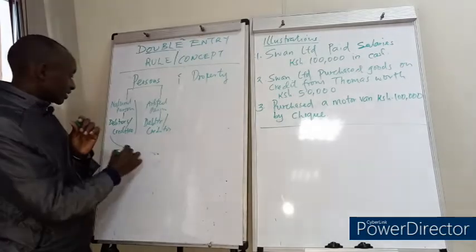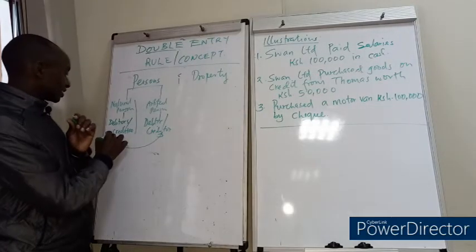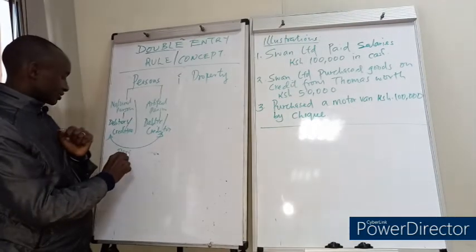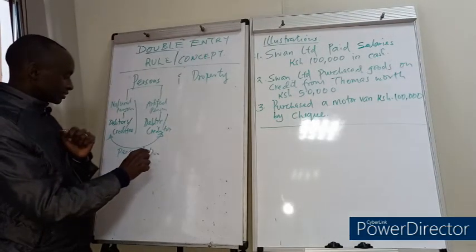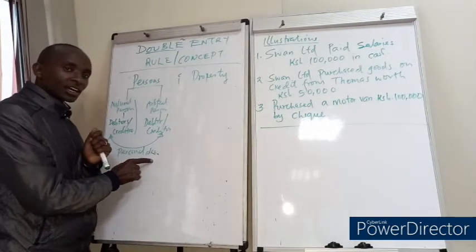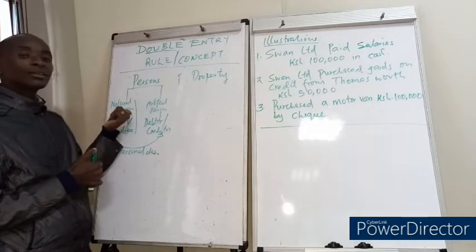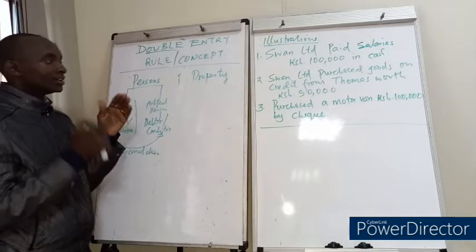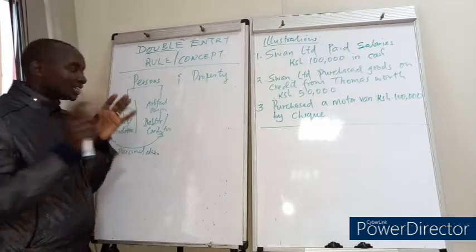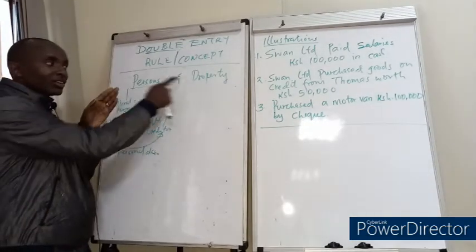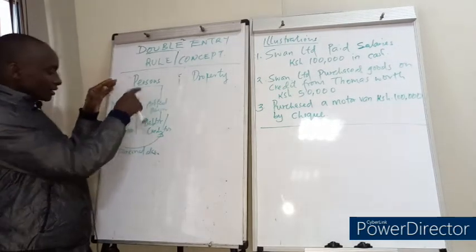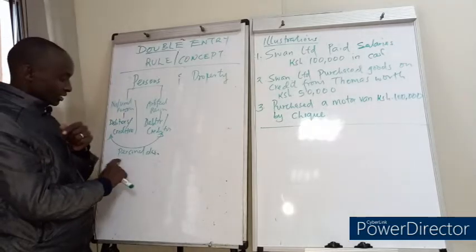So the accounts that are kept in relation to these ones are known as the personal accounts. The personal accounts are the accounts that are kept for persons. Are we together? Remember, I told you that an account is a page of a ledger recording transactions relating to persons or property. So the accounts that are kept for persons are known as what?